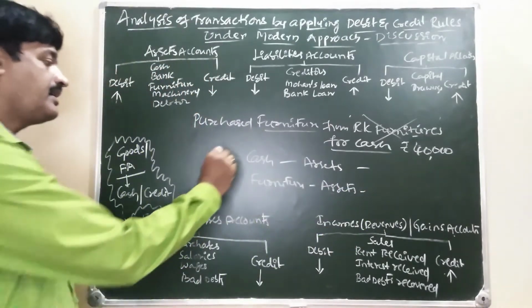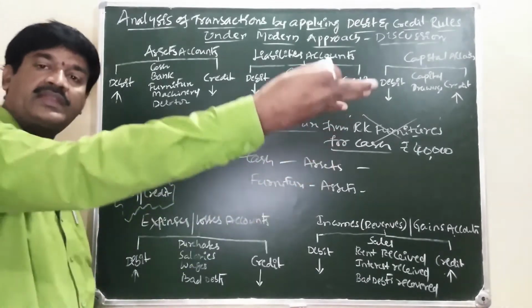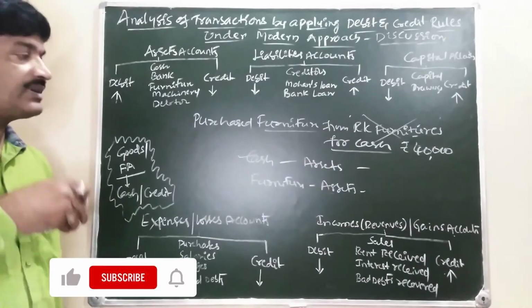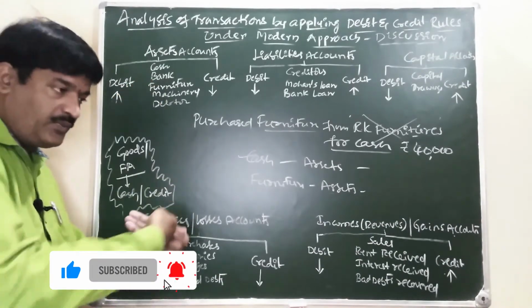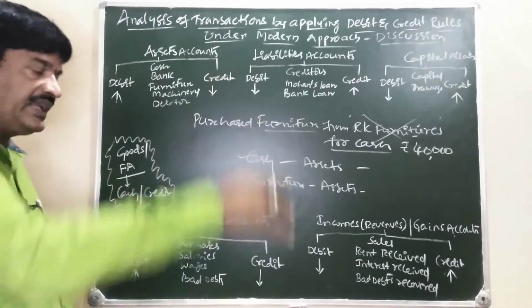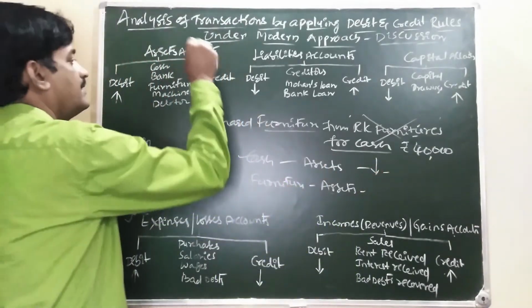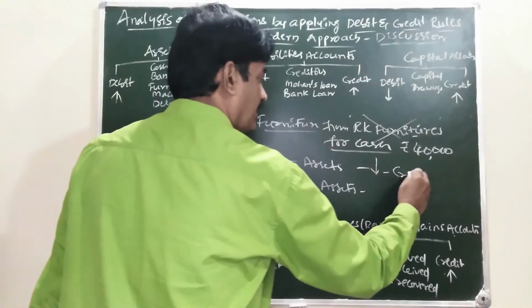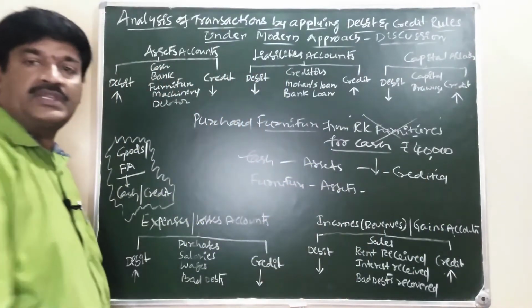Now concentrate on cash. When we are purchasing furniture by giving cash, our cash is decreasing. Decreasing the asset is credited. Furniture comes in asset.